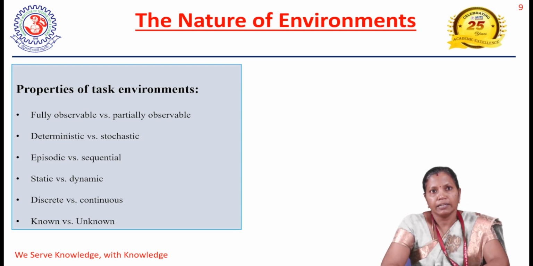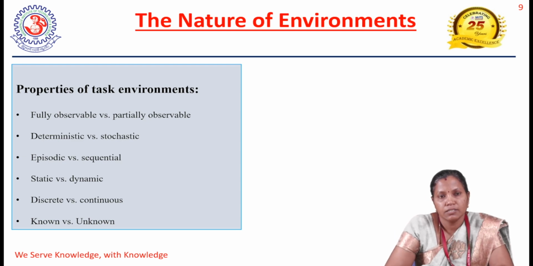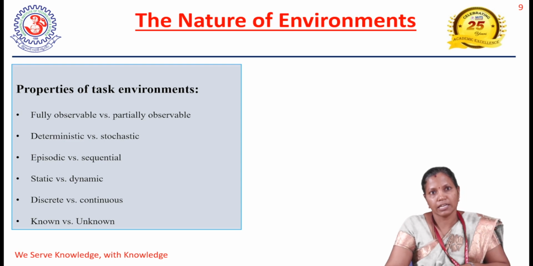The next property of the environment is whether we are able to determine it or not. If the next state of the environment is completely determined by the current state and the action of the agent, then we say the environment is deterministic. Else, we say it is stochastic.